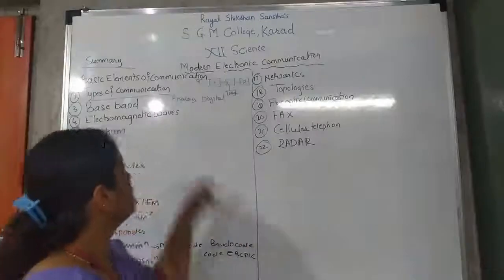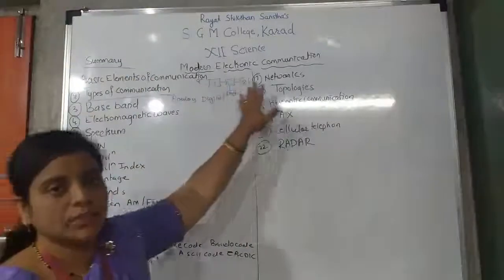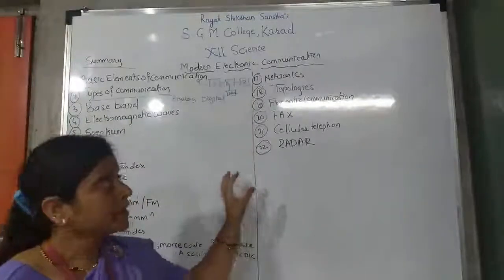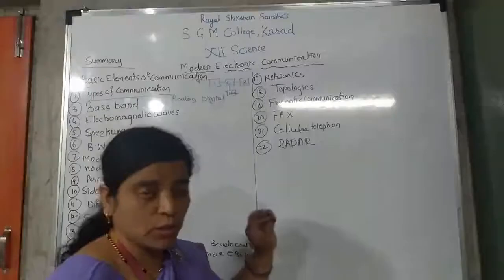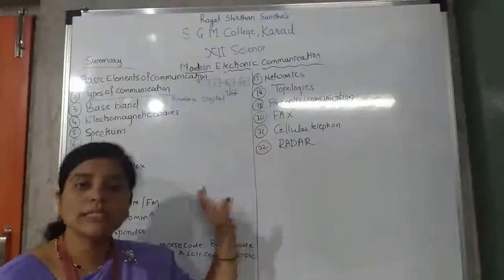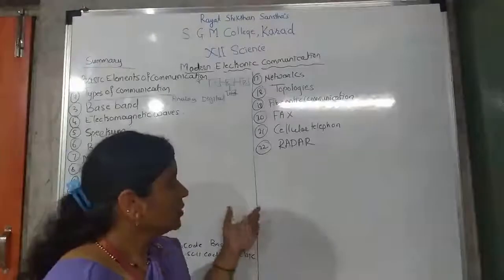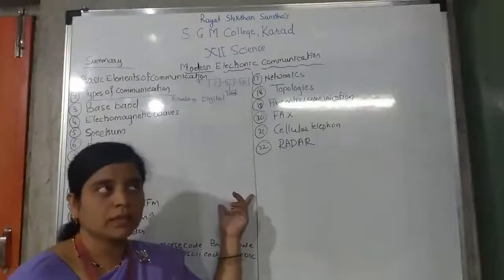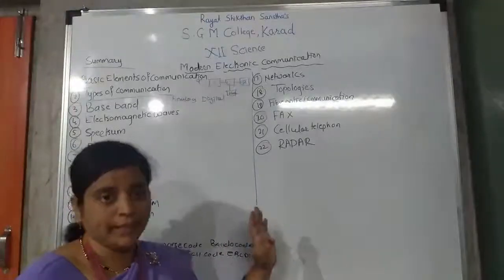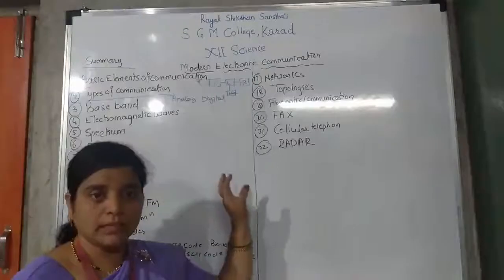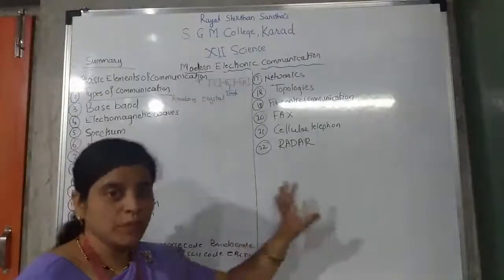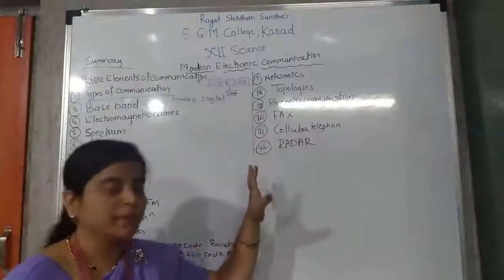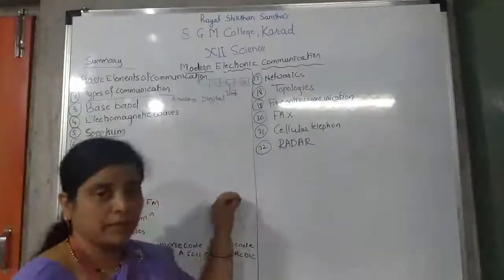Today we are going to see the summary of this chapter, Modern Electronic Communication. We have completed this chapter. It is a very big chapter. 25 marks of questions will be asked on this chapter only. Another big chapter from paper 1 is the operational amplifier, which we have completed. And this modern electronic chapter is also completed. Today we are going to see the summary of this chapter. So what have we seen in this chapter?